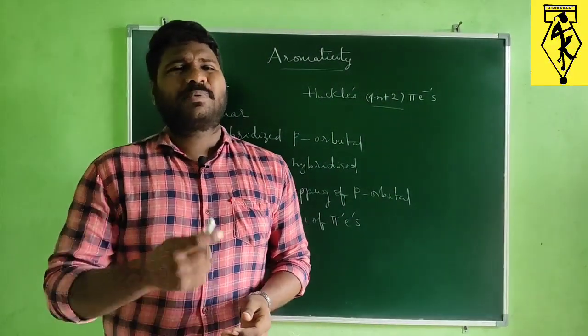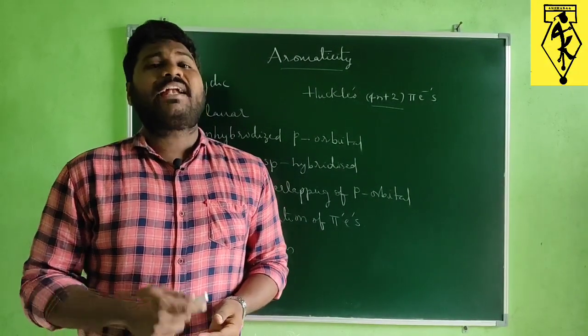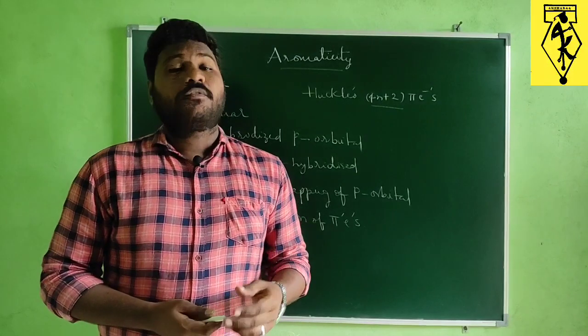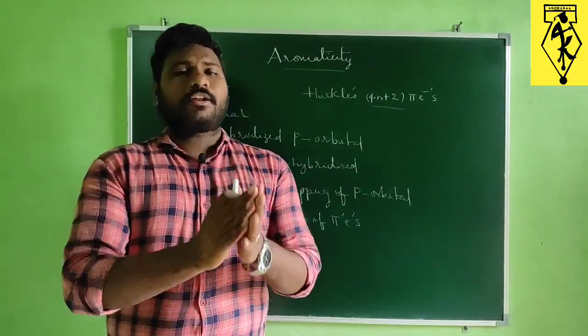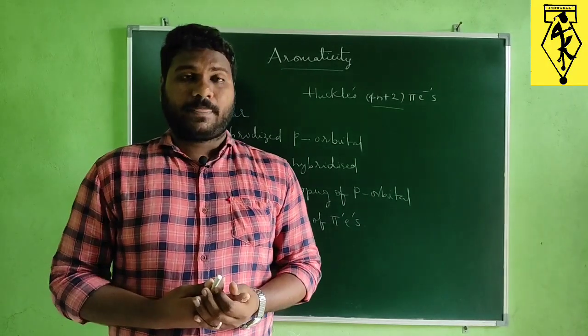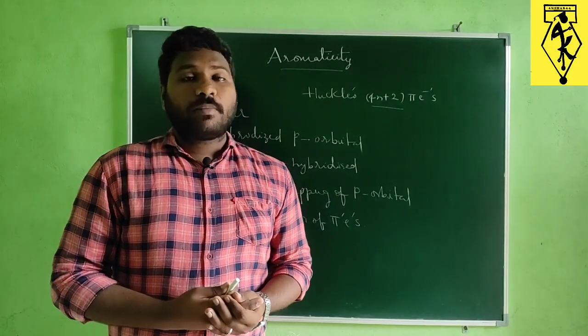Aromaticity is a special chemical property of a compound and it gives a high degree of stability to the compound, which is further associated with resonance energy. The more the resonance energy, the more its aromaticity as well as its stability.